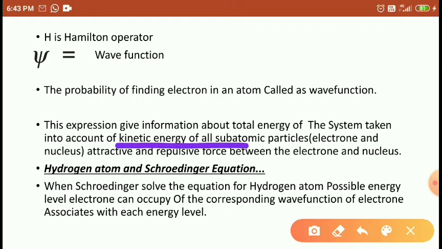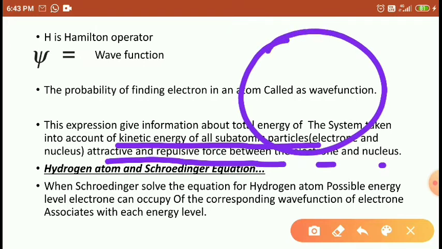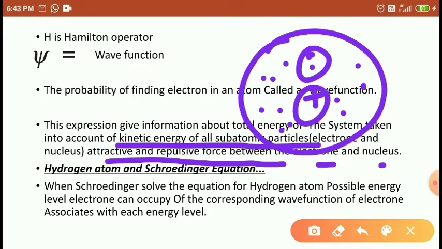Account of the kinetic energy of subatomic particles, the attractive force and repulsive force between the electrons and nucleus. So if electrons are possible in any region, it means maybe attraction from the nucleus to the electron may be present, or repulsion between electron and electron may be present here. Right, students?